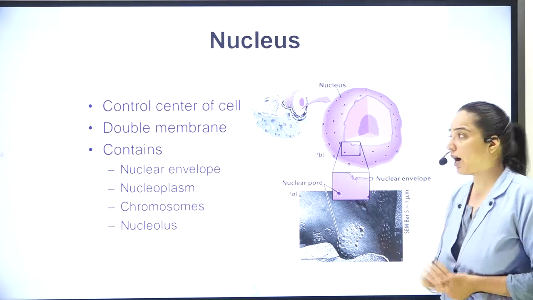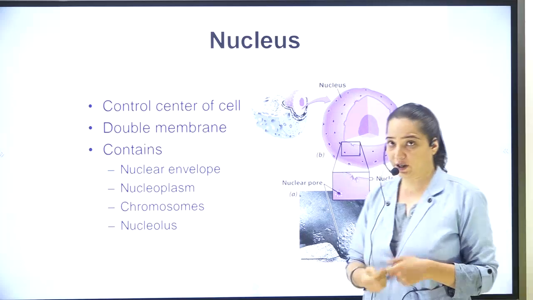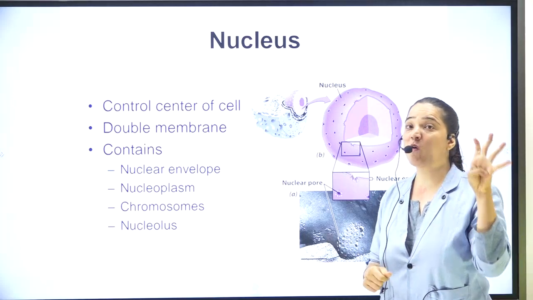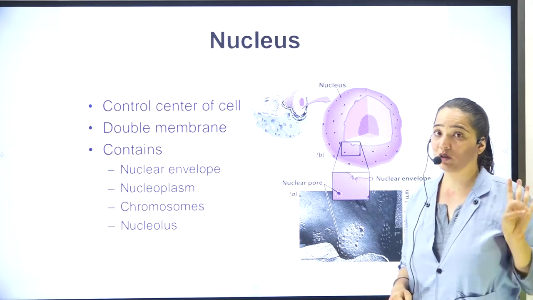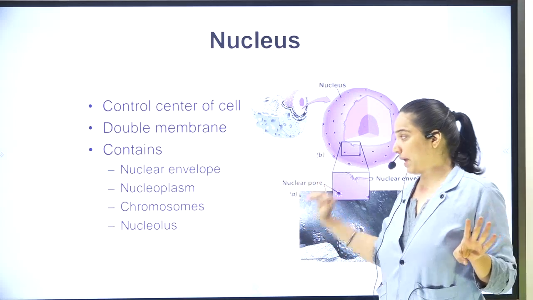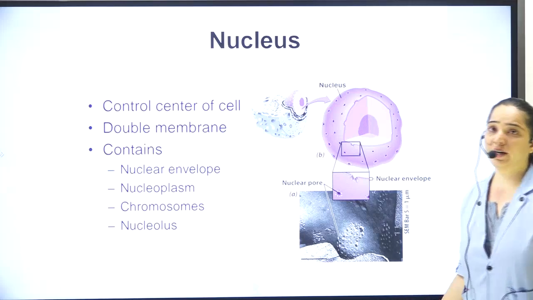These are some basic points. It is the control center of the cell. It has two membranes and contains four main things, which we are going to study. Which are those four things? They are the nuclear envelope, nucleoplasm, chromosome and nucleolus. Please note it down.